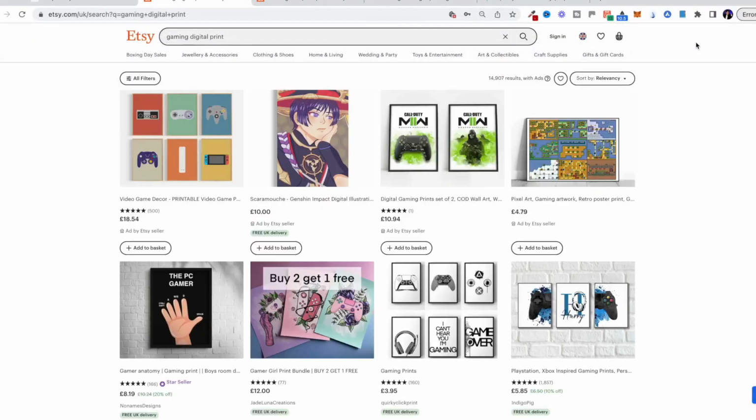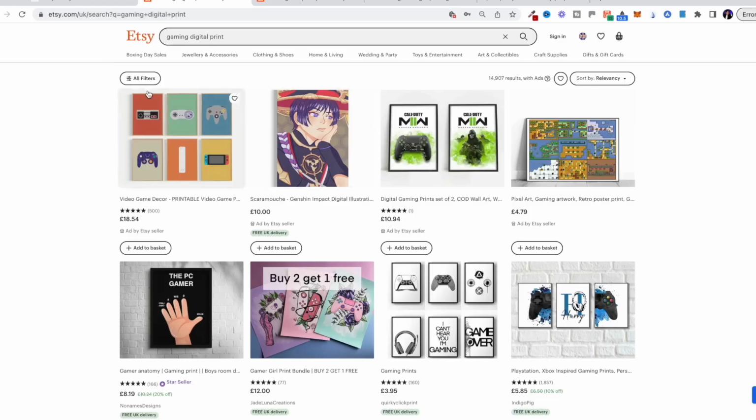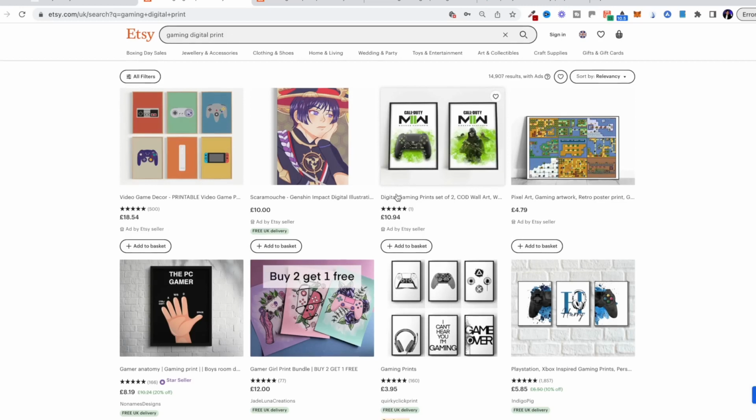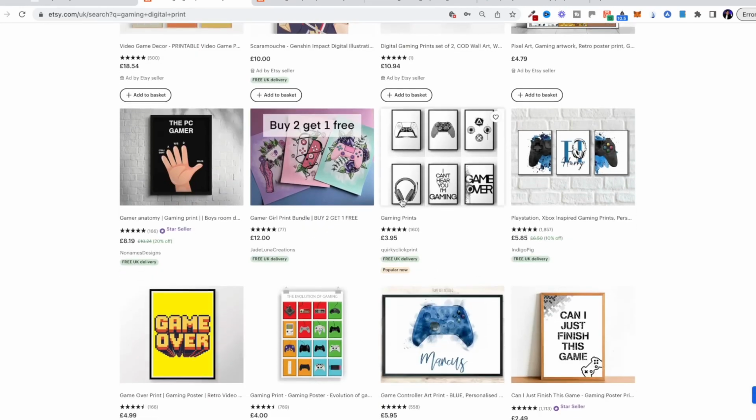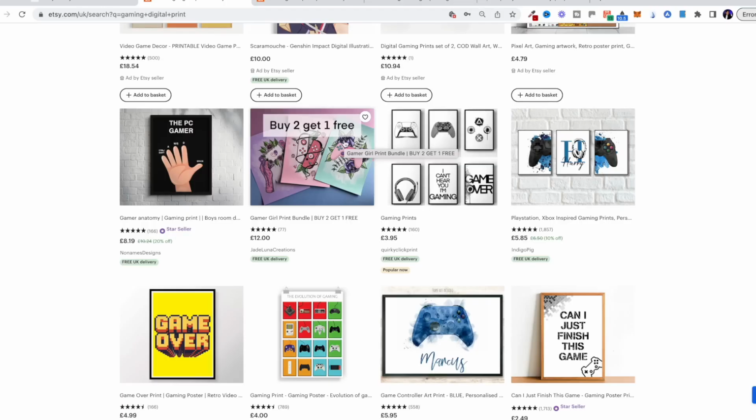If you don't know, Etsy is just a massive marketplace where people sell physical and digital products like artwork and things like that. And as you can see here, I've just searched gaming digital print, and people are actually selling and buying digital prints that appeal to gamers that they can just get the digital file for, like a PNG, which you can upload to Etsy, and then they can buy that, and then they can print it off if they want to hang it on their wall or have it as a screensaver